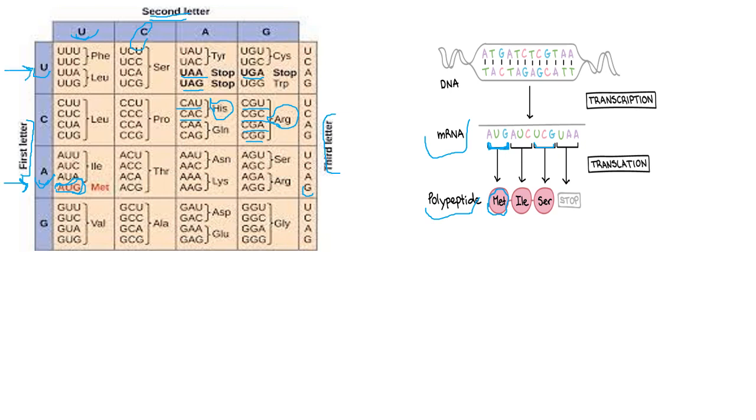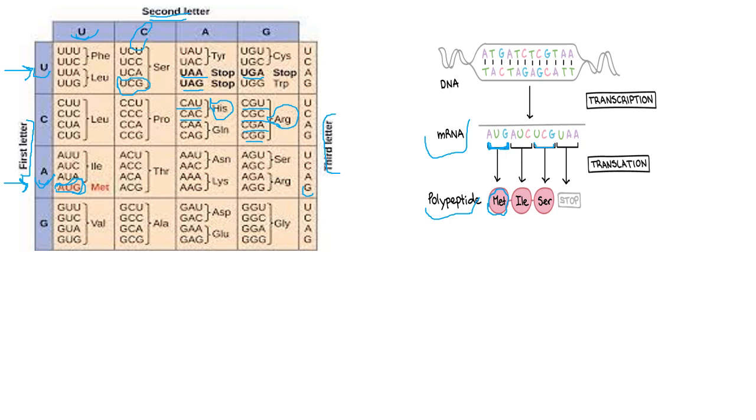The third letter is G, so UCG. This is the codon, UCG, which corresponds to SER, or serine, amino acid.